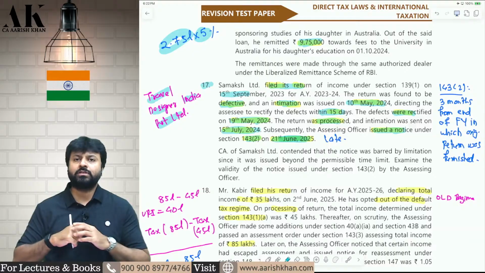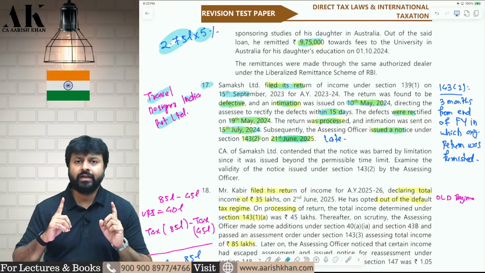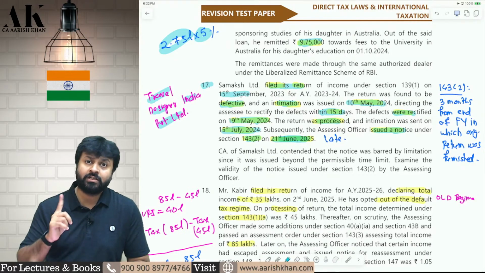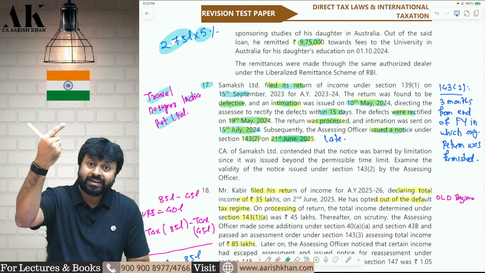Now, what is the time limit to serve a notice under 143(2)? What is the time limit for a scrutiny notice? It has to be served within 3 months from the end of the financial year in which the return is furnished. Now, the question is which return? The original return or the rectified return?